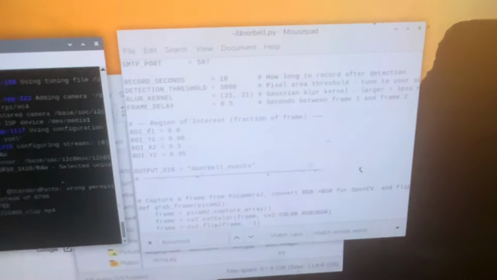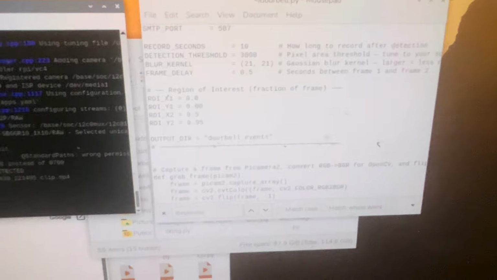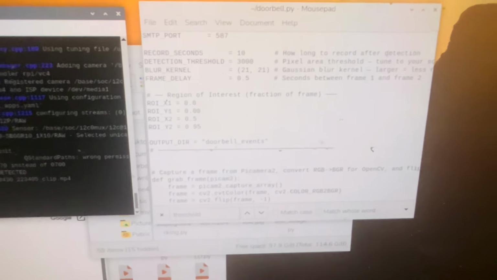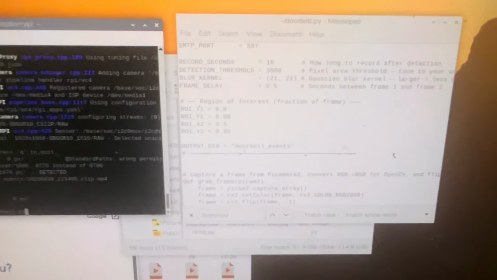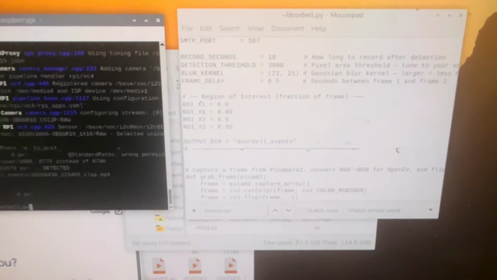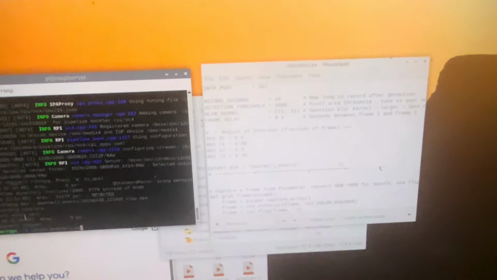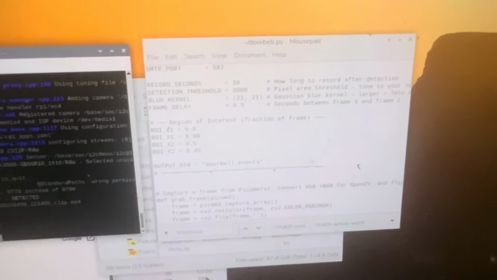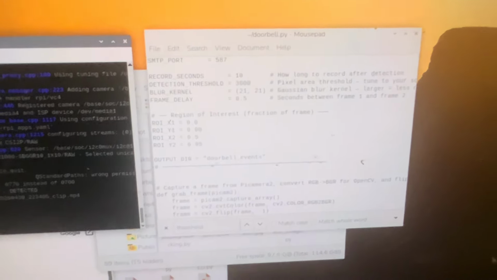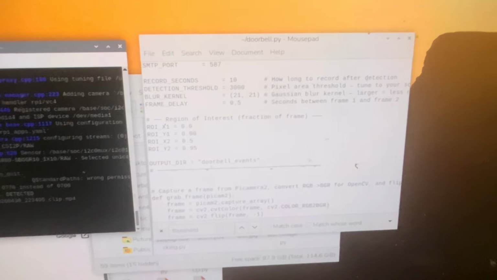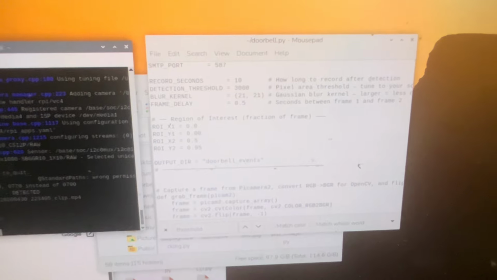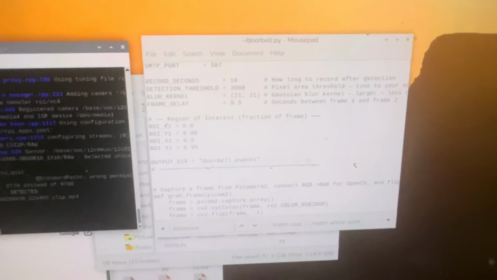So first I'll go over the code. I use some of the functions from the lane detection module, such as masking and thresholding, though it does work somewhat functionally different. The thresholding is more so to detect the change in pixels between two frames captured by the camera. So yeah, that is more or less how the code works.